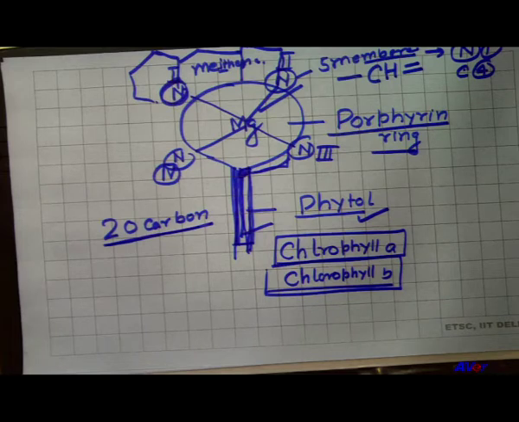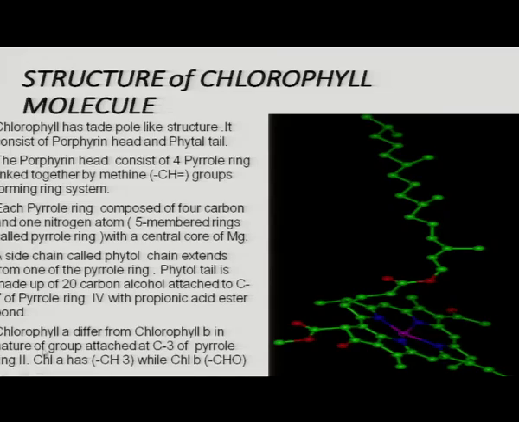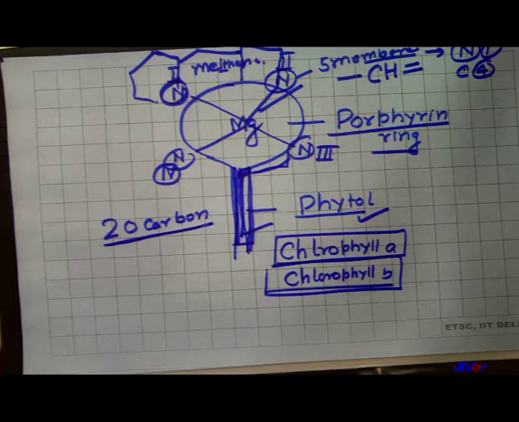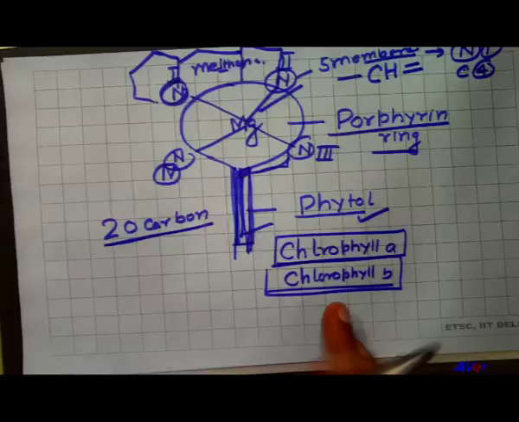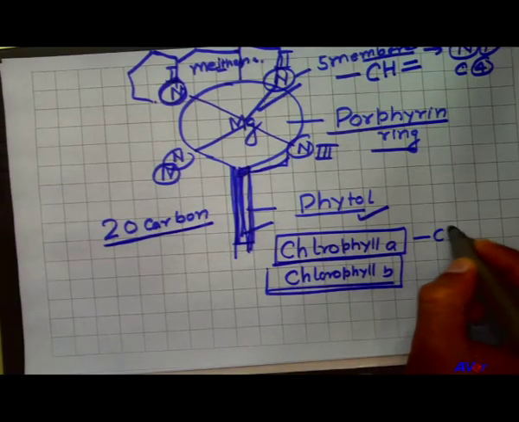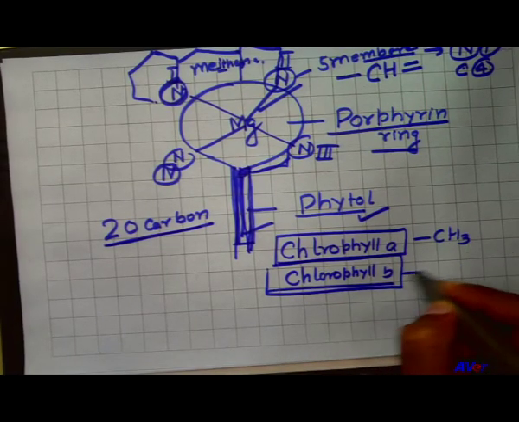Chlorophyll A differs from chlorophyll B in the nature of the group attached at the third position of the ring. Chlorophyll A has a methyl group, while chlorophyll B has an aldehyde group.